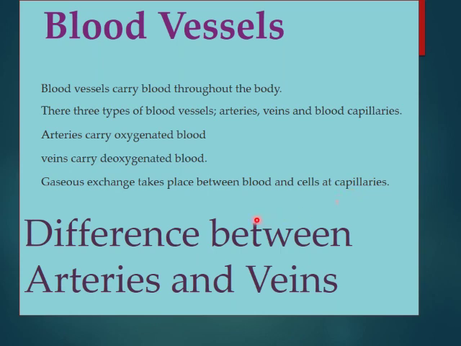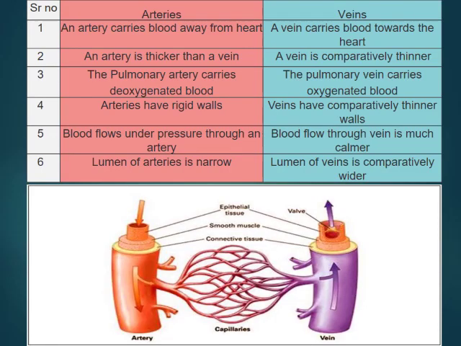Now basically, what is the difference between arteries and veins? An artery carries blood away from the heart, and a vein carries blood towards the heart. So away from the heart it is oxygenated, and towards the heart it is deoxygenated.